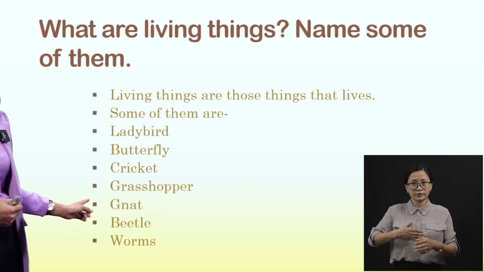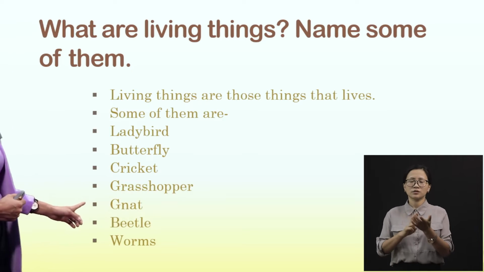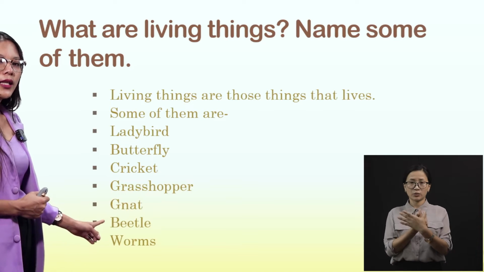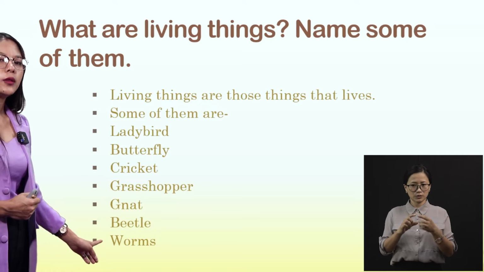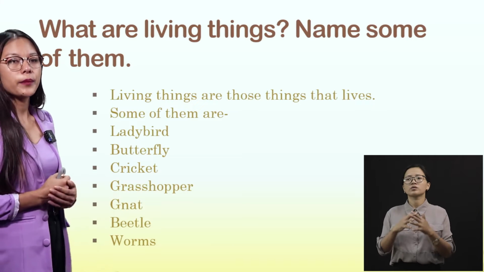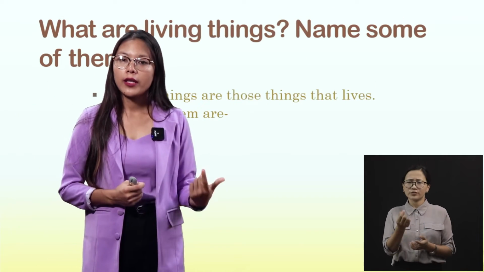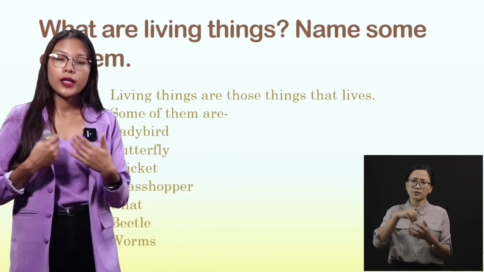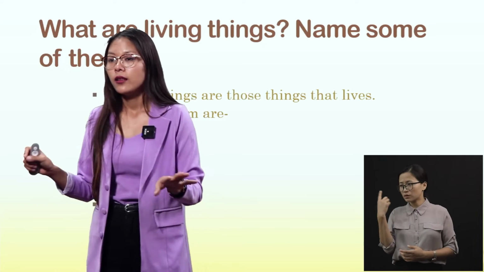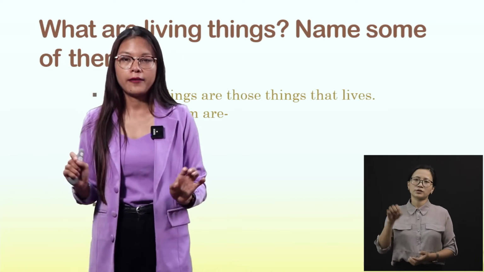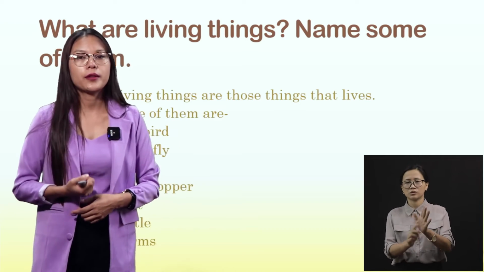Next, grasshopper. G-R-A-S-S-H-O-P-P-E-R. Grasshopper. Next, gnat. G-N-A-T. Gnat. Next, beetle. B-E-E-T-L-E. Beetle. Next, worms. W-O-R-M-S. Worms. So these are just a few living things, living organisms, that I have mentioned. You can look around, you can find many more living things, okay? So you can write them down in your notebook and you can show it to your teachers, okay?